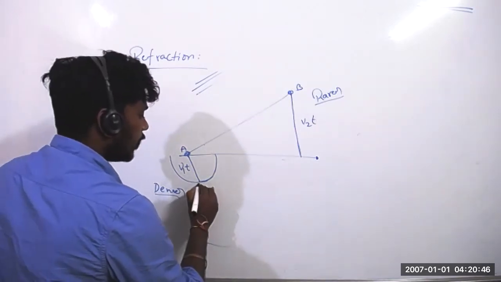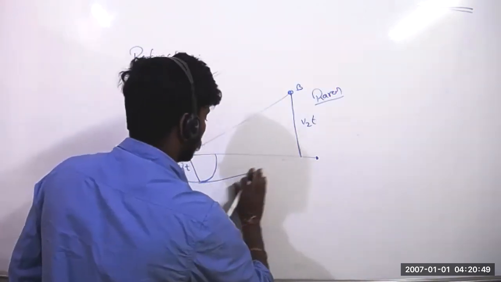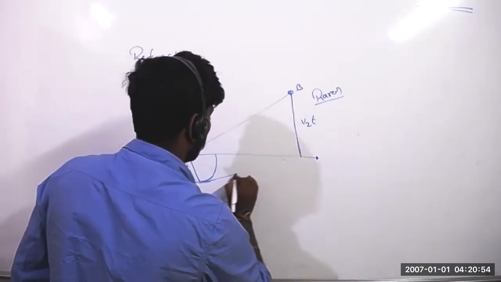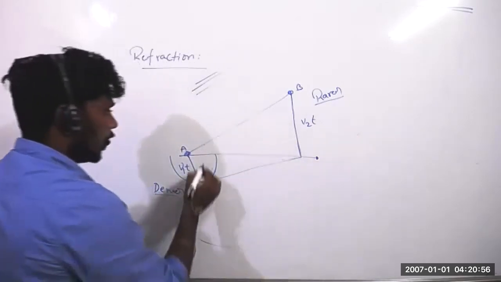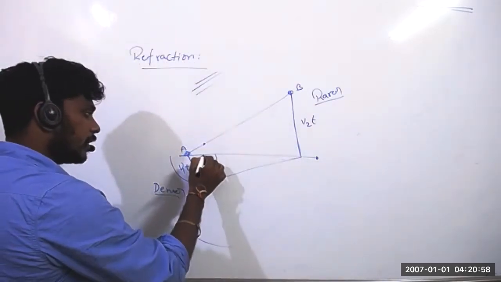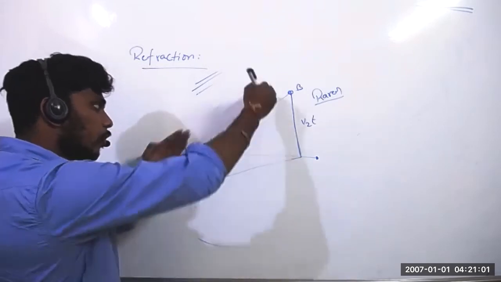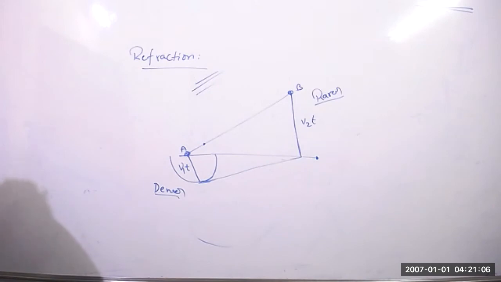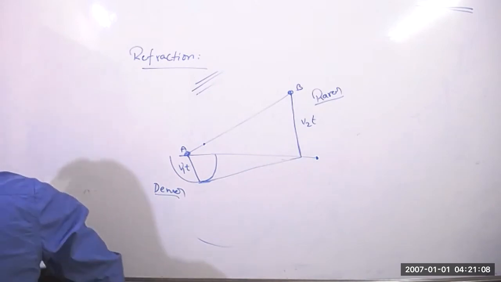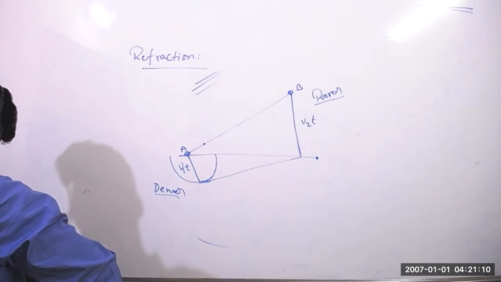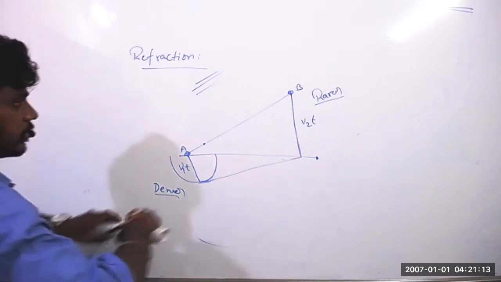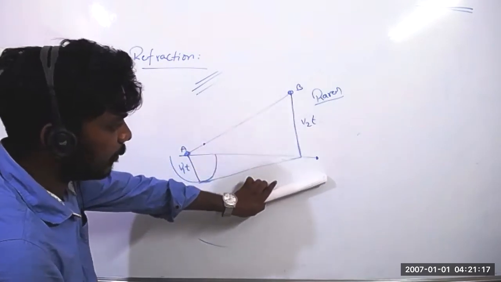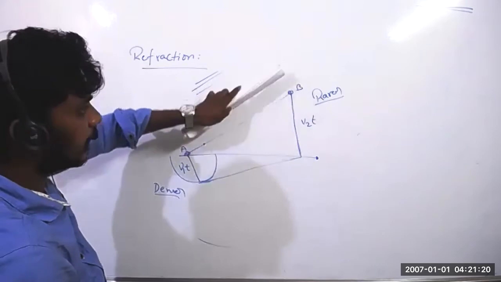From here, if you draw one tangent here, now suppose this is the particle. This particle also, if it is coming inside slowly, this planar wavefront, see, when it is coming very slowly inside, this is what is happening. Now it won't go like this or anything.